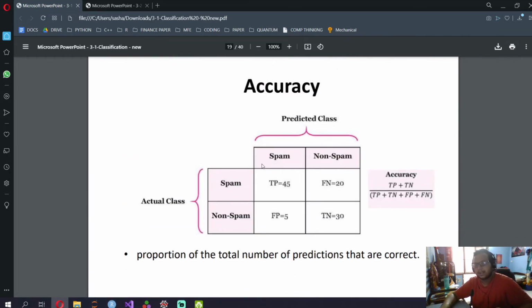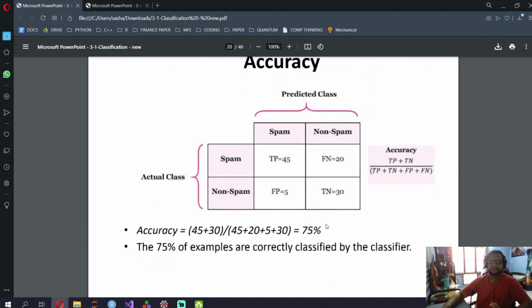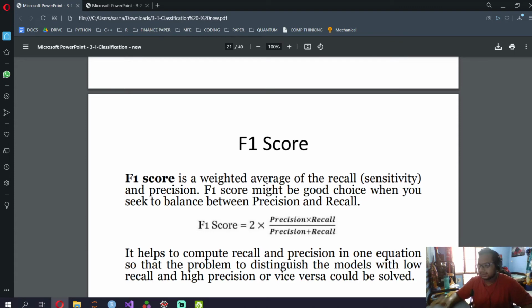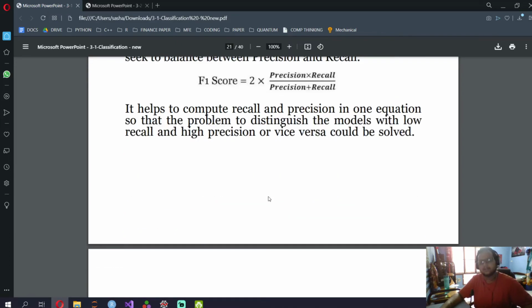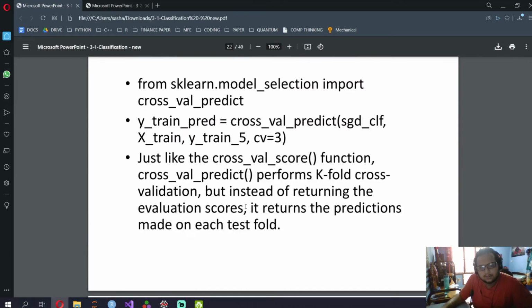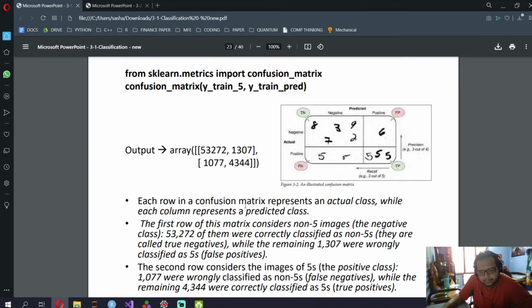Accuracy is everything, all. So A for accuracy is A for all: TP plus TN divided by TP plus FP plus FN plus TN. Now since I explained that precision recall trade-off, to make sure you don't get that kind of recall, you need to have a maximum score. So they use this thing called F1 score, which is the harmonic mean of precision and recall. So you get 2 times precision times recall divided by precision plus recall.